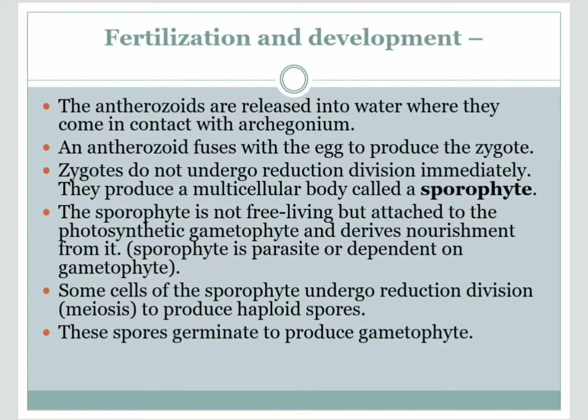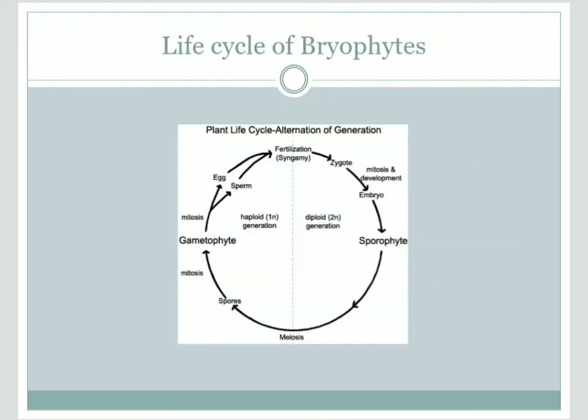The zygote develops into the sporophyte, a multicellular diploid body. The sporophyte is not free living; it depends upon the gametophyte for nourishment. Some sporophytic cells undergo meiosis, that is reduction division, and produce haploid spores. These spores are all of the same size, and they germinate to produce the gametophyte.